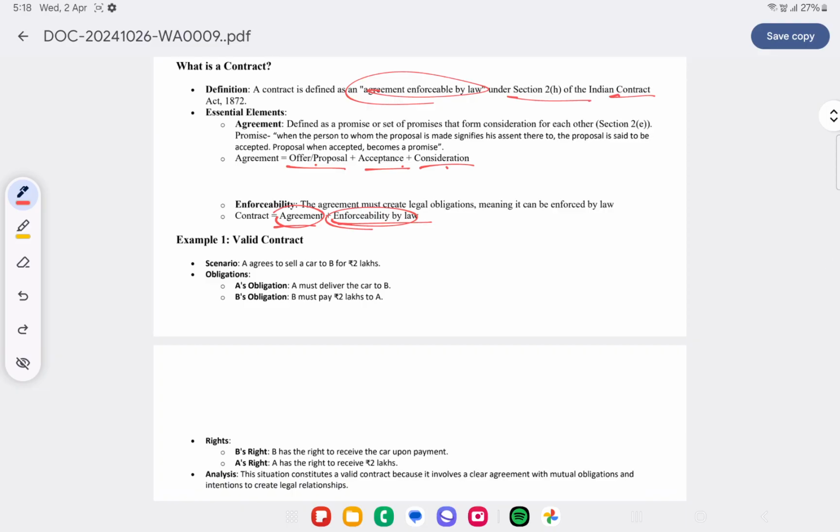But are all agreements contracts? Definitely no. Social agreements are only social agreements. It's not a contract. Only legally enforceable agreements are contracts.